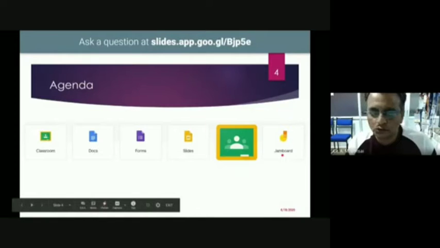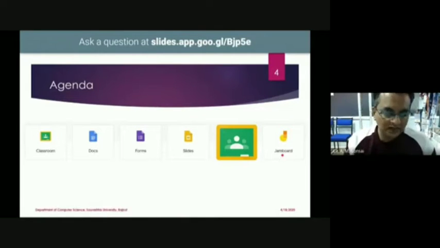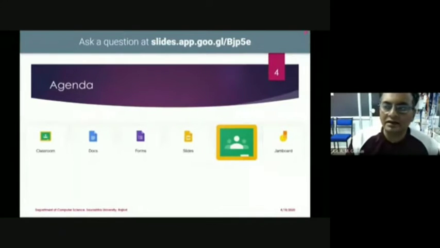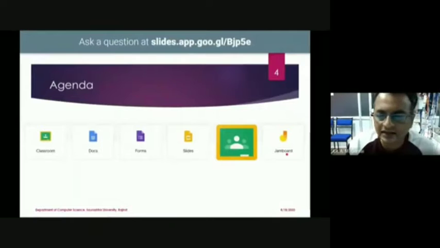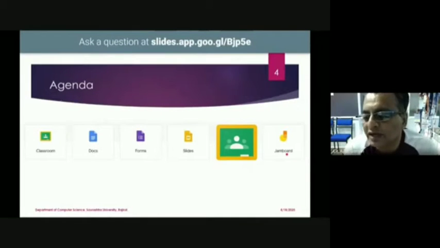You can share this Jamboard with your students, and the students can access it. In the same way, I can also share a link with you. Later on, once we move to the Jamboard, I will send a link, type something, and give you a demonstration that will be visible to you also.